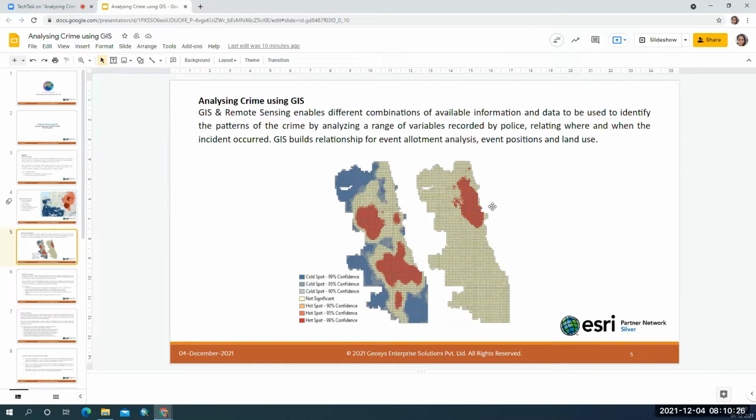And then we have found different kinds of patterns. Wherever you're seeing these dark red colors, these are the areas where a lot of crime is occurring. And the light blue areas are the areas where you have less crime. This is based on the crime data, and when you run the tool, the tool interprets the patterns and gives us a pattern in which the crime is occurring.